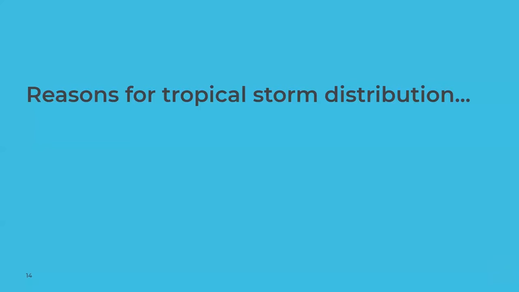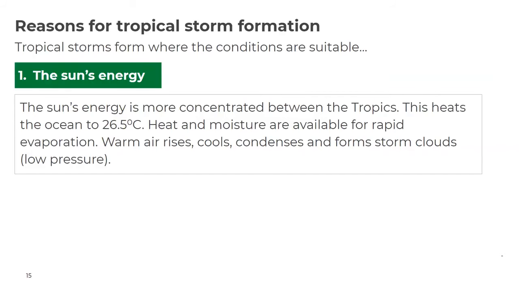So as we've seen, tropical storms will only form in certain places, and they'll only form if the conditions are suitable. So we're going to just consider 3 different reasons as to why tropical storms form in the areas that they do. We know that they don't form everywhere, and therefore they don't affect everybody on the planet, but we do know they form in certain places. So as I say, we're going to consider those 3 different reasons as to why tropical storms form in these certain places.